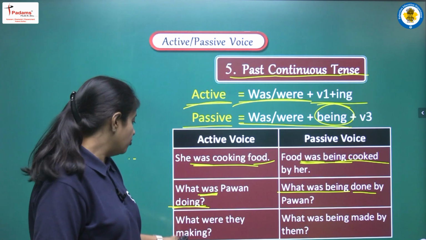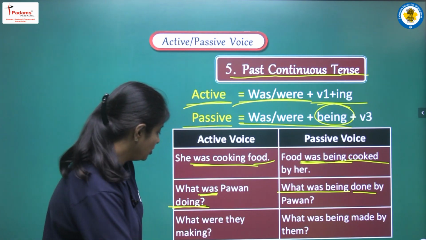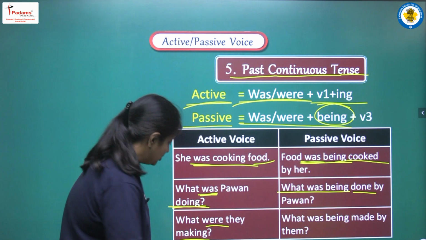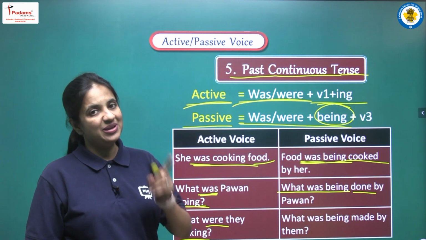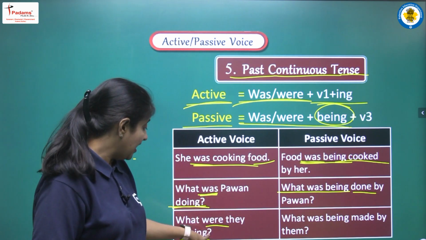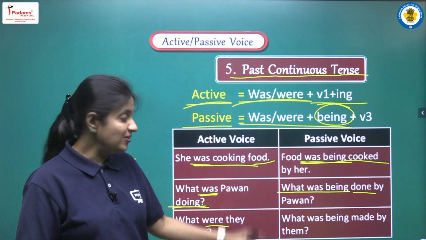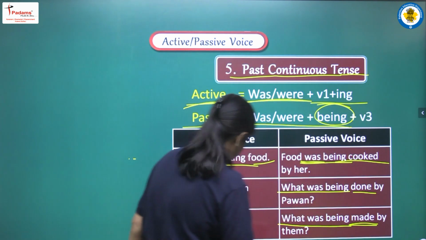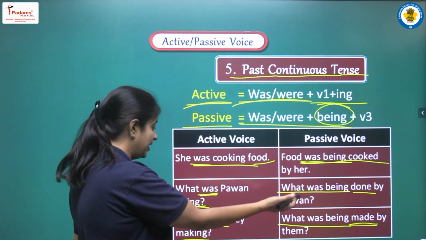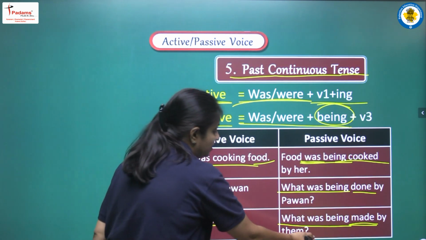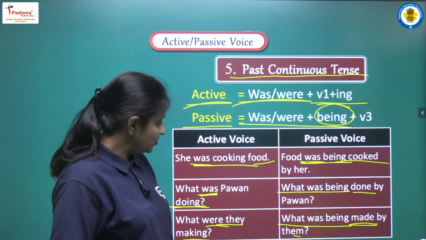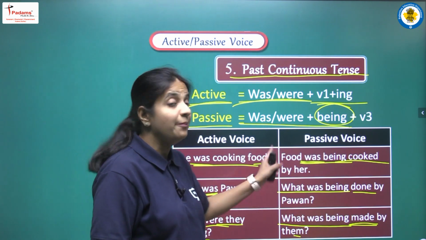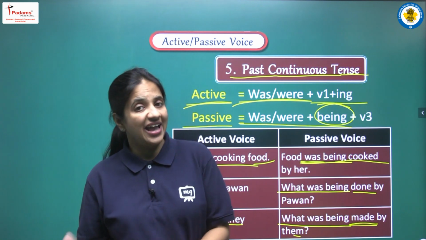Next sentence, what were they making? So here we are having were and first form plus ing. So yes, we are having past continuous tense here, and again we are having an interrogative sentence here. So let's see: what was being. Third form of make will be made, and they will be them. So the complete sentence will be: what was being made by them.